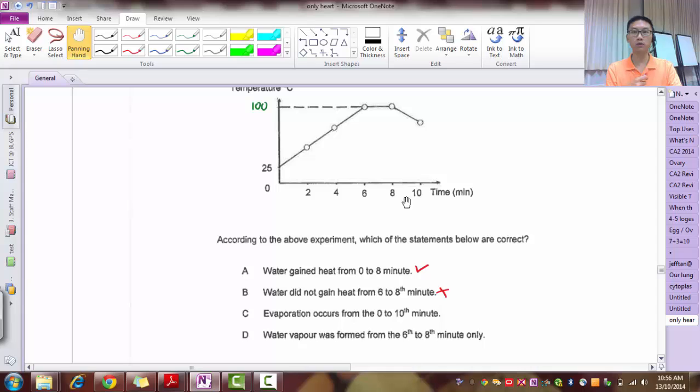Evaporation occurs from 0 to 10 minutes. That's true. Evaporation occurs at any temperature. Okay, so remember this. Evaporation, write this down, occurs at any temperature.